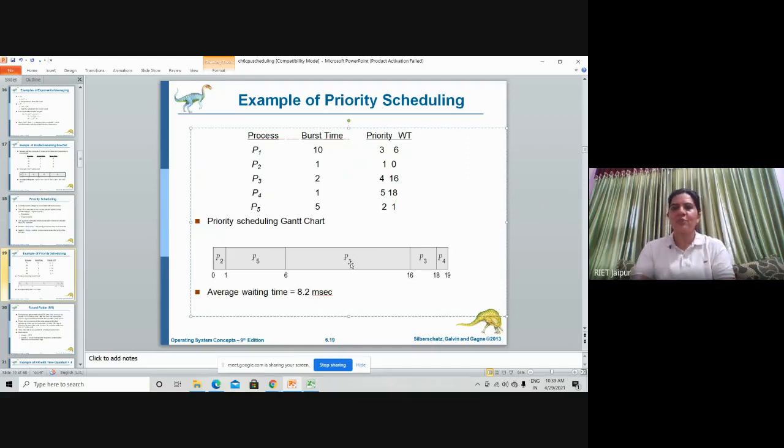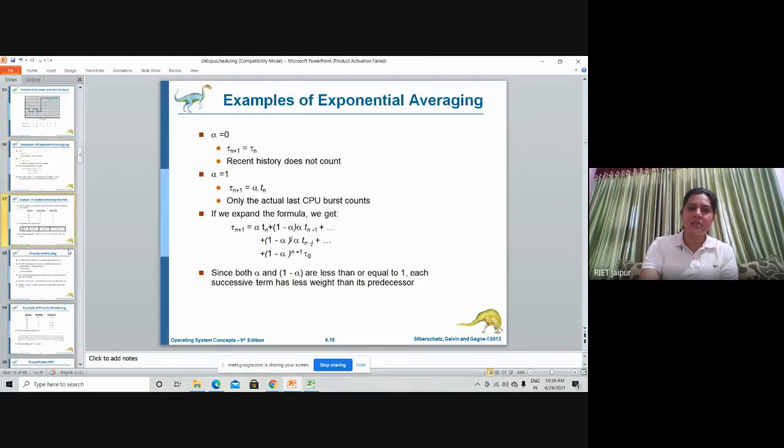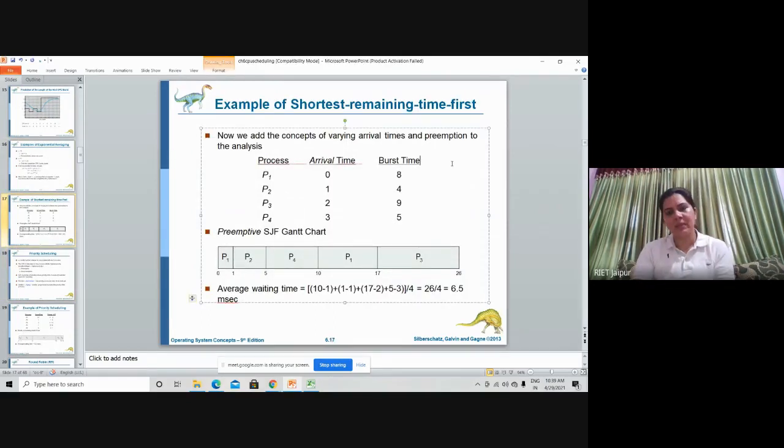So I hope this priority scheduling is clear to you all. This is the non-preemptive priority scheduling algorithm. If you want to have a look at the preemptive priority scheduling algorithm, then this example will be suitable for that also.